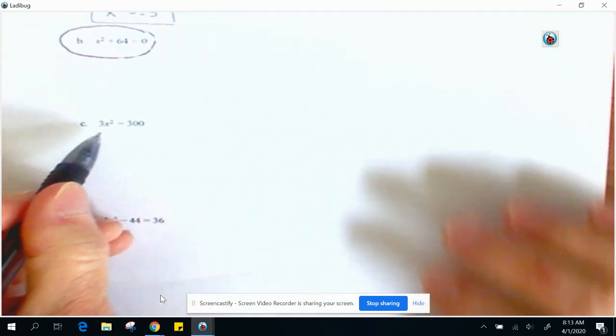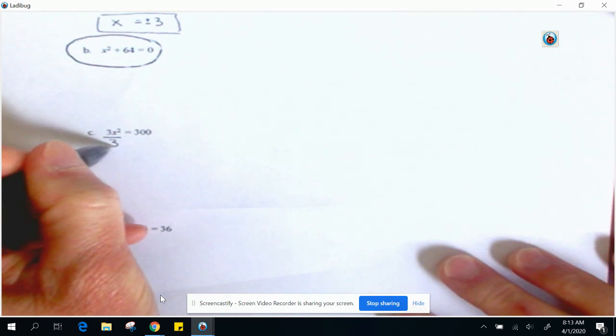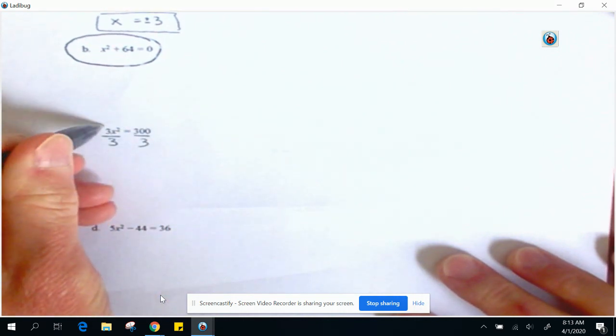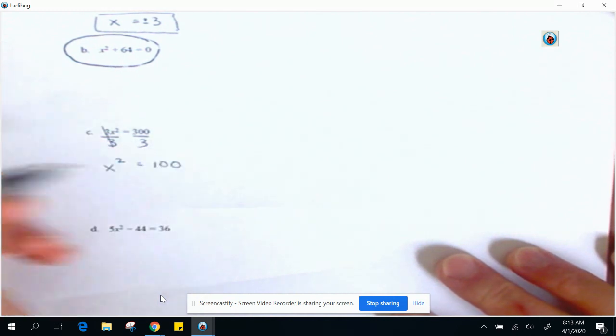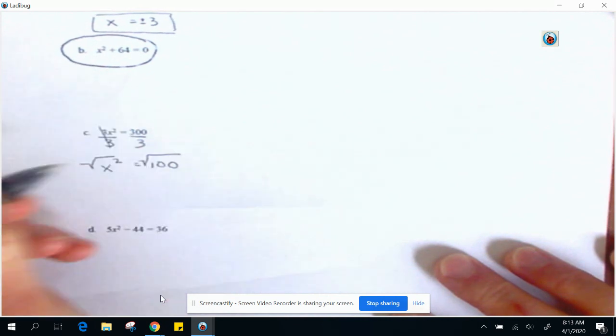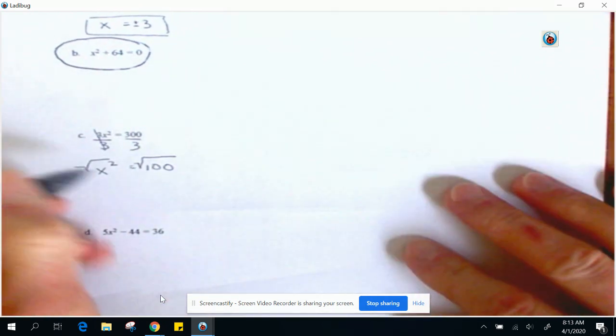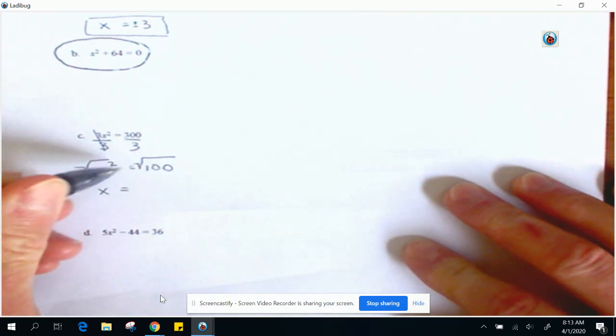So this one is almost x squared isolated, but we have to get rid of the 3, so we're going to divide both sides by 3. That cancels, so we have x squared equals 100. Take the square root of both sides, because we want to know what 1x is. That's x. And by the way, this is always going to be x.